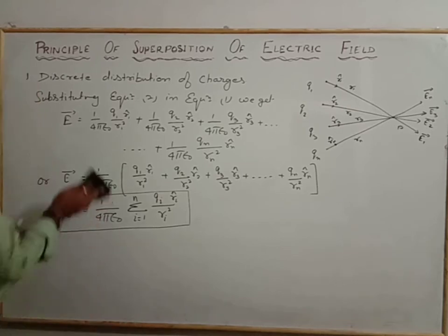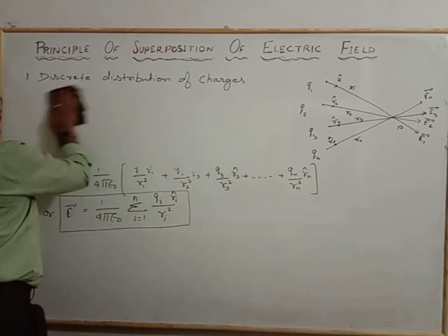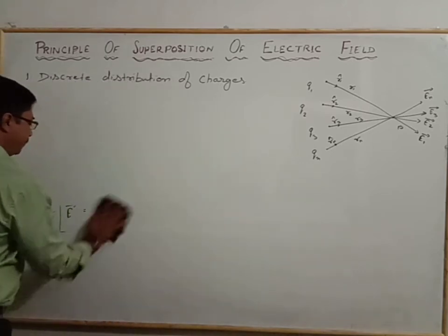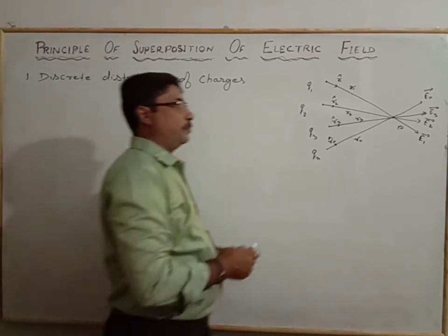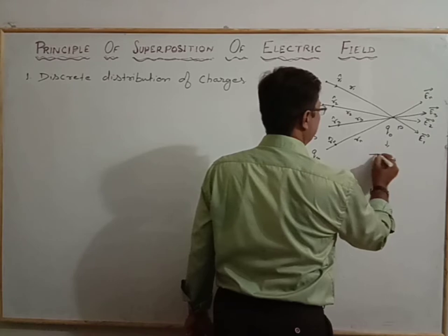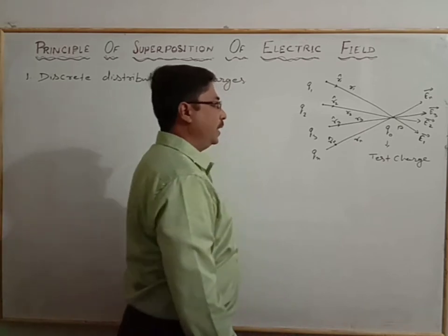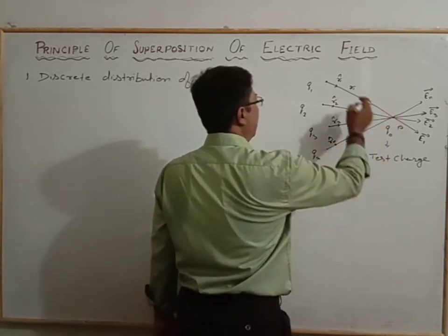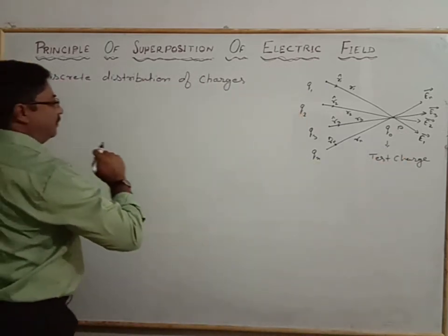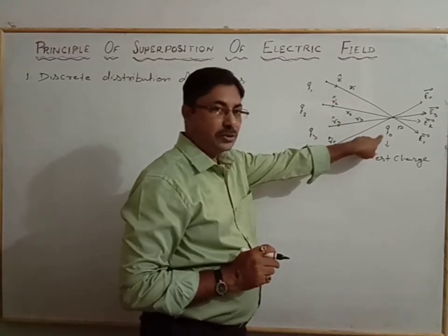Now it can be understood by the force also. How is it so? Look here, the same discrete distribution of the charges, with the force we will understand how we calculate the net electric field at that point using the electrostatic force. Suppose we consider any charge Q naught, that is the test charge, where the field and the electrostatic force will act on the test charge Q naught. So in that case we will see the individual electrostatic force at the test charge Q naught.